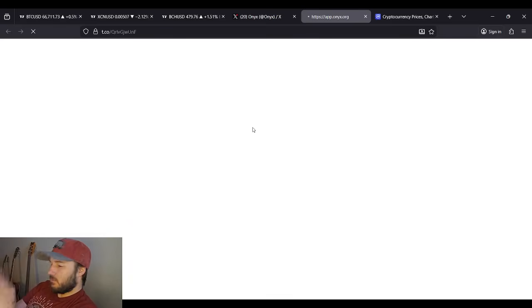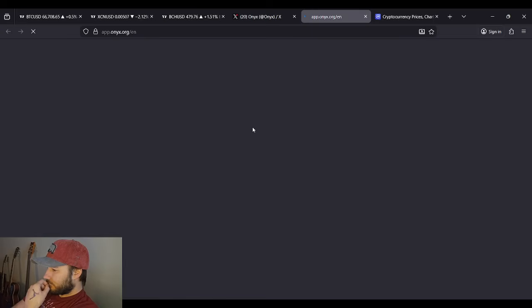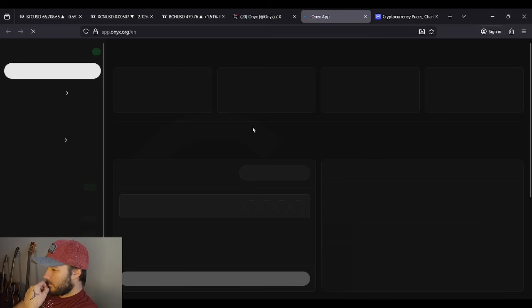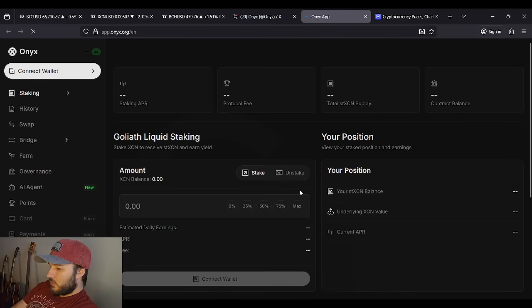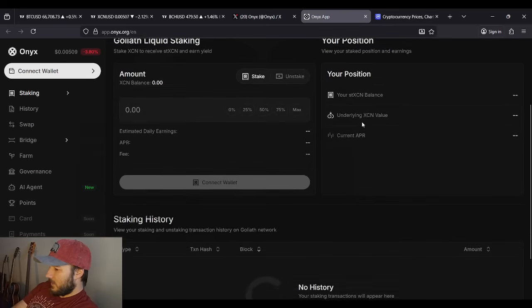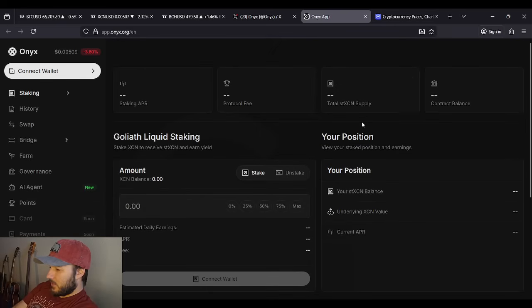I'm going to click this. I hope my wallet's not connected. If it is, I'll just blur it out, whatever. Let's see. It is taking its sweet time. So, for anybody who's trying to stake on Goliath or stake on OnyxCoin, it's just taking its sweet time. It's loading. I think it is loaded now. Yeah. No history. Okay, cool.